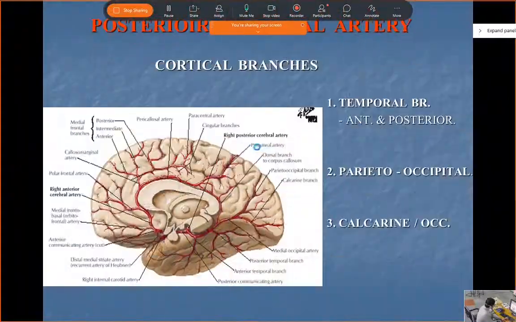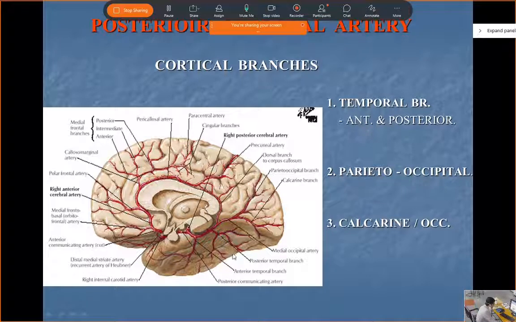Okay, with the same picture, what are the cortical branches? Again, you see, this is the posterior cerebral. There are branches which are going into temporal lobe, anterior and posterior temporal branches. There are branches which are going into the parieto-occipital lobe, and there are branches which are going into the calcarine sulcus.